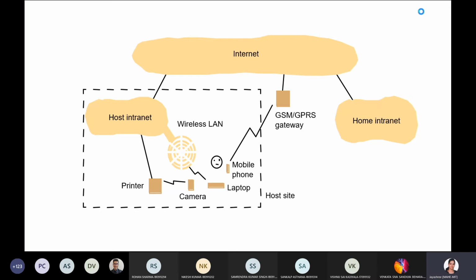It just shows you the distributed applications. Applications are distributed. So what does it mean? Here, something is depicted here.